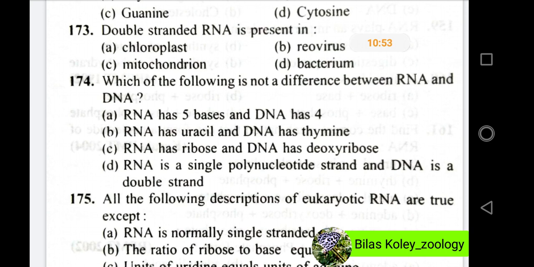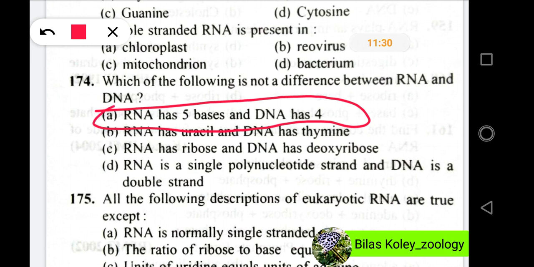Now we will discuss question number 174. Which of the following is not a difference between RNA and DNA? And the options are: RNA has 5 bases and DNA has 4. RNA has uracil and DNA has thymine. RNA has ribose and DNA has deoxyribose. RNA is a single polynucleotide strand and DNA is a double strand. In these questions, the right option will be option A. RNA has 5 bases and DNA has 4.